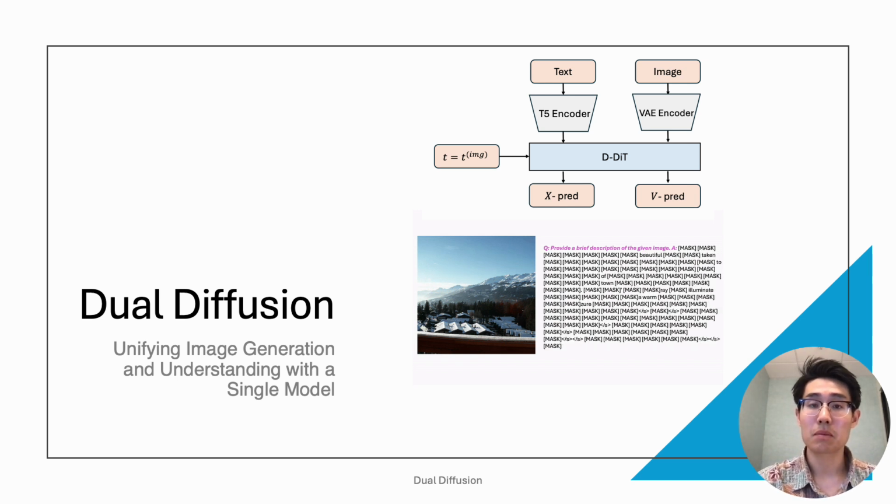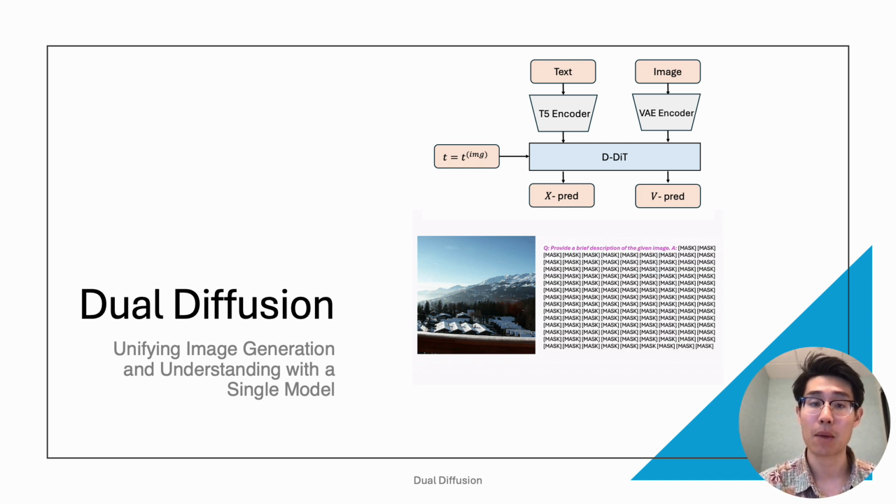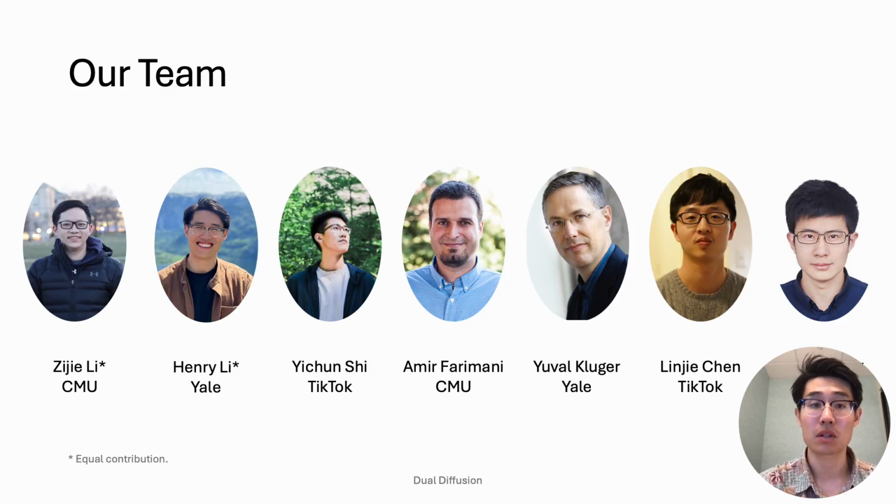Hi, we're pleased to be presenting our work called Dual Diffusion, Unifying Image Generation and Understanding with a Single Model. Here we propose a multimodal model that directly learns diffusion processes on both text and images, capable of image generation, captioning, and visual question answering. This project was completed with collaborators across Carnegie Mellon University, the TikTok ByteDance Seed Foundation team, and Yale.